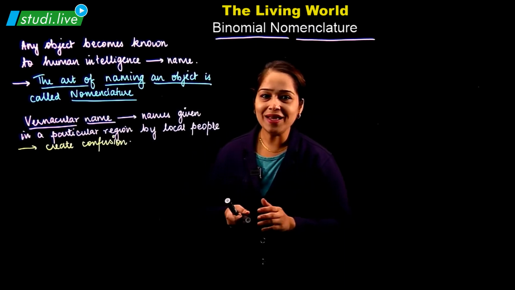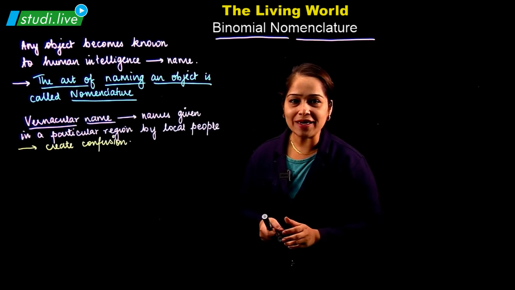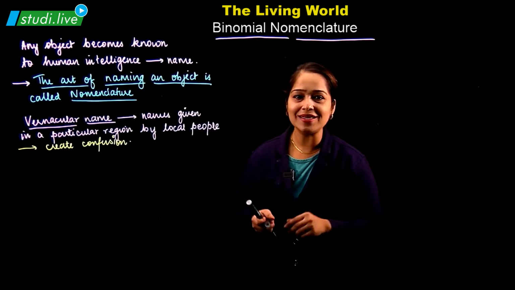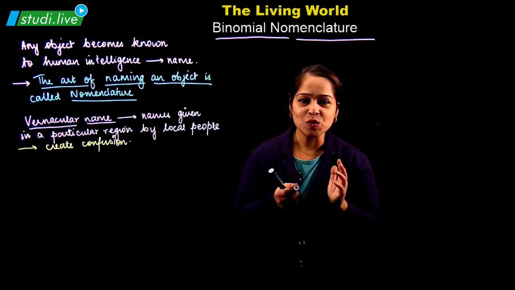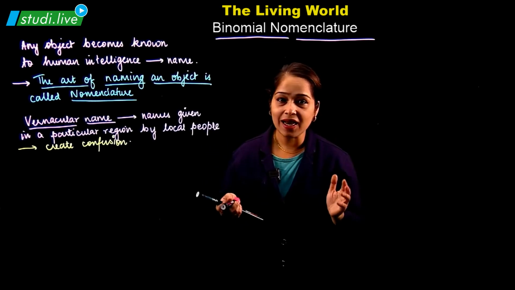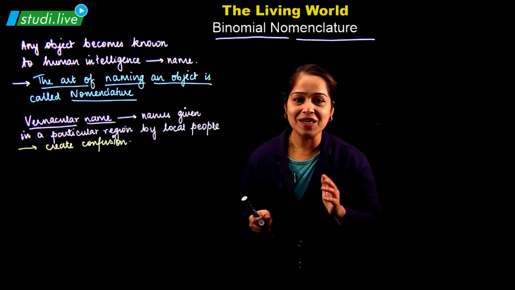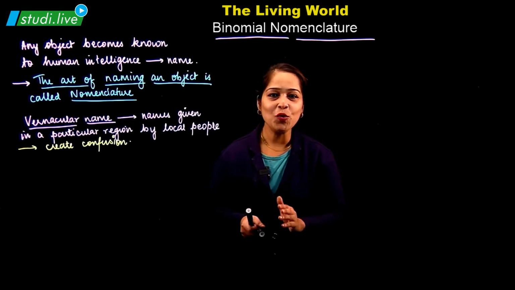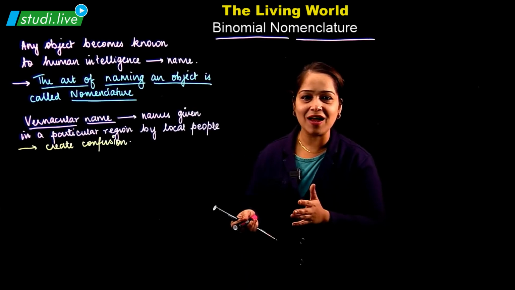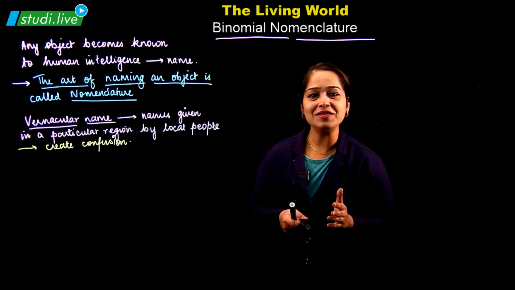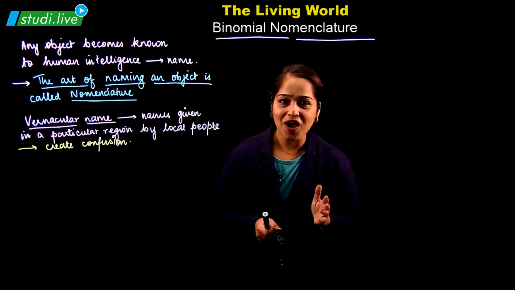A simple example is sweet potato, which is known as Ipomoea batatas. In India itself, in different regions, it is known by different names. In Maharashtra, it is called ratalu. In North India, it is called shakkarkand or kacha alu.